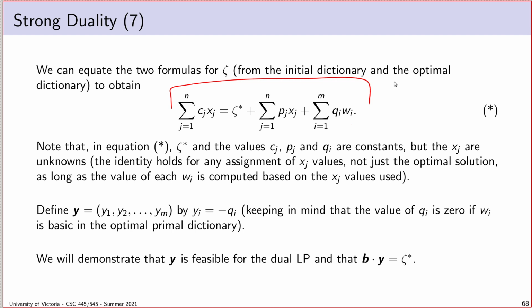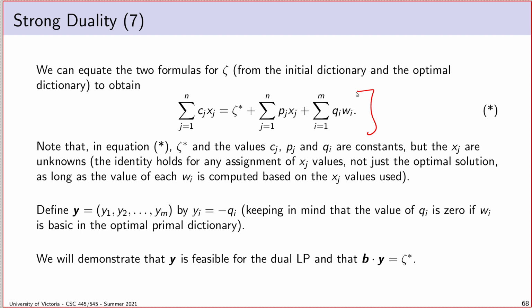We did something very similar in the proof about Bland's rule. We're going to apply the same basic trick, which is creating identities that have to equal 0 for any possible real number, and then drawing conclusions from that. That's a trick we used briefly in the proof about Bland's rule. We're going to use it several times in this proof. So based on this expansion, we are going to define this vector y, and we're then going to prove that y is feasible and optimal for the dual LP.